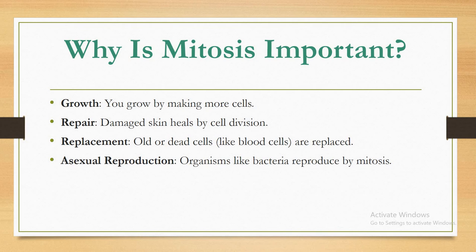Why is mitosis important? Growth. You grow by making more cells. Repair. Damaged skin heals by cell division. Replacement. Old or dead cells, like blood cells, are replaced. Asexual reproduction. Organisms like bacteria reproduce by mitosis.